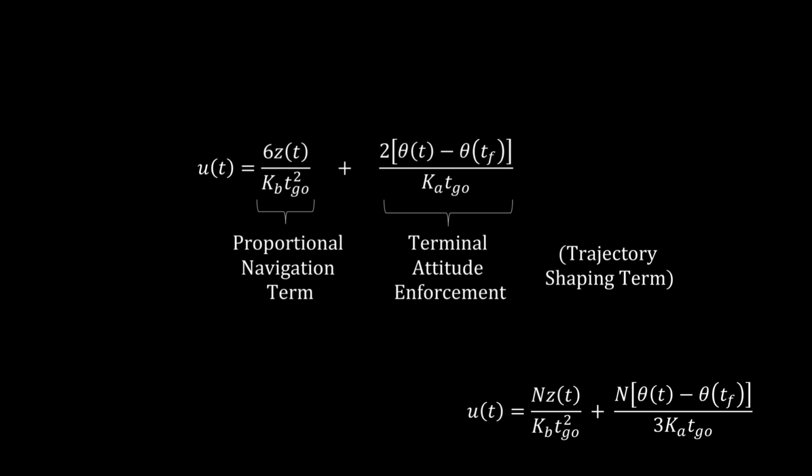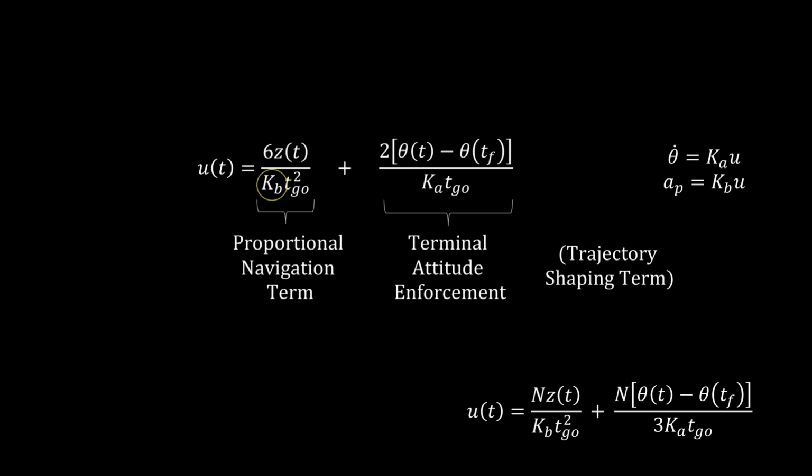Also, note the inverse dependence on Ka and Kb. These represent pitch control effectiveness on pitch angle and acceleration. The guidance law is telling us that if the effectiveness on acceleration is large, that is Kb is large, then less homing effort is actually necessary.